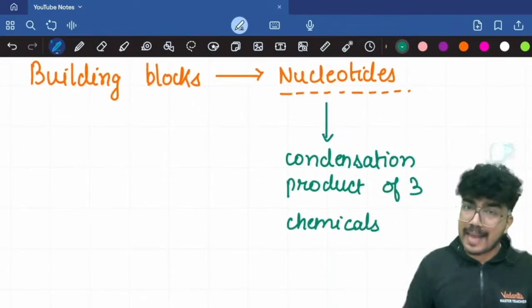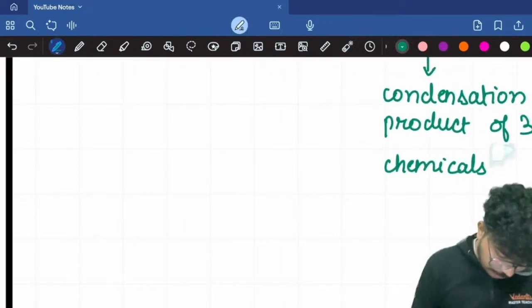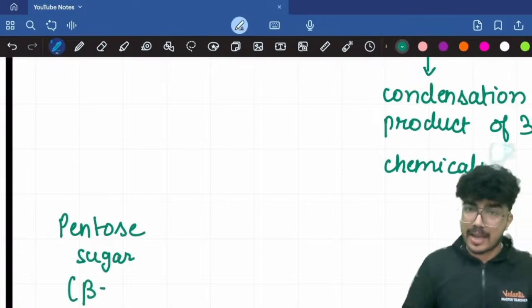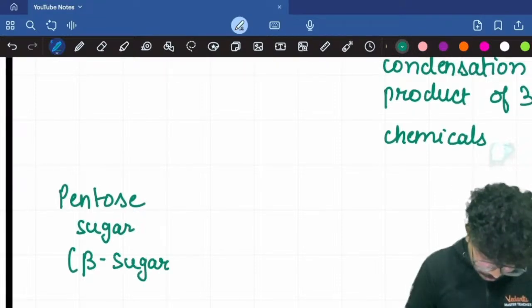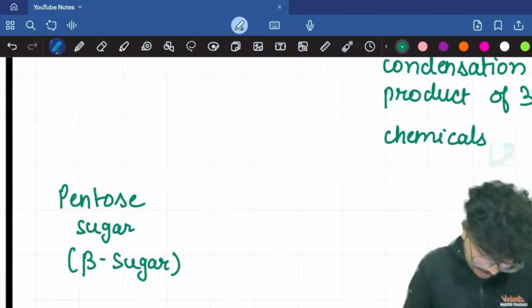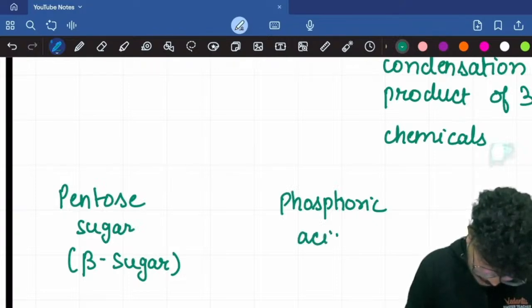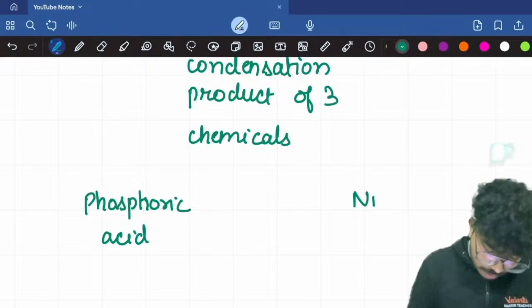So what these 3 chemicals are: first you have the beta pentose sugar, the beta form, right? So in the very first session I had taught you about the beta sugars. The next is the phosphoric acid, right? And then you have the nitrogen bases, the nitrogenous bases.